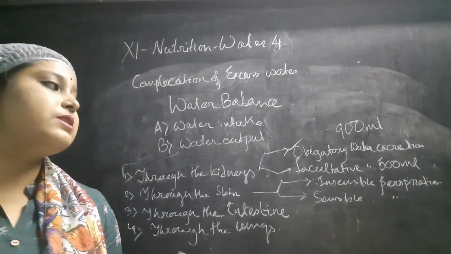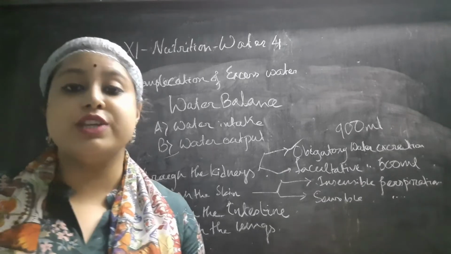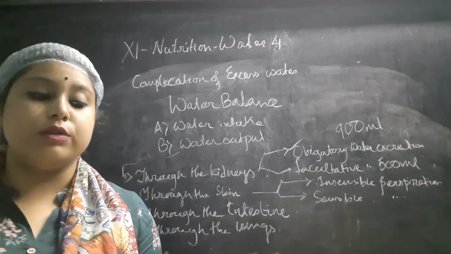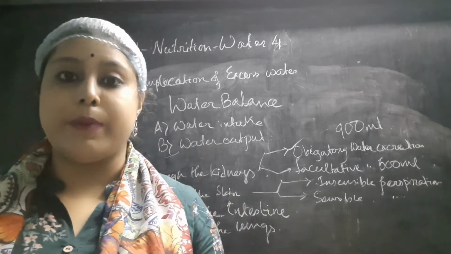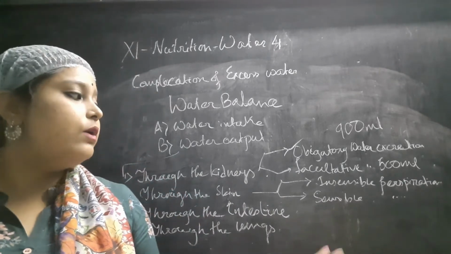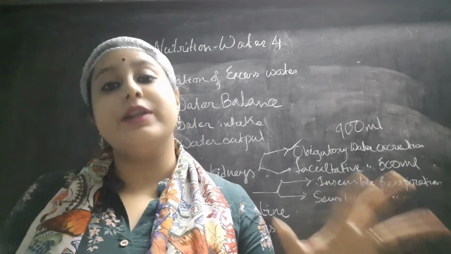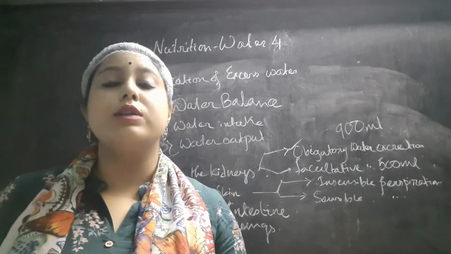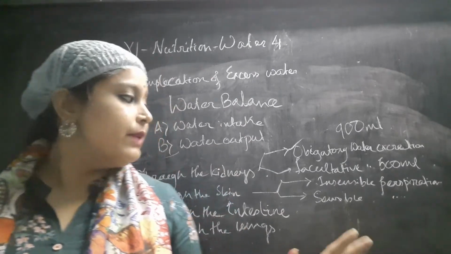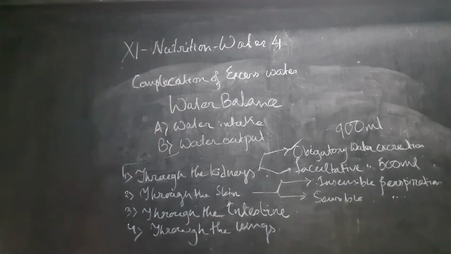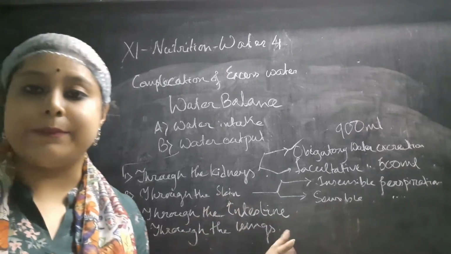Insensible perspiration is the perspiration that we don't notice, not according to our work capacity; it is normally going out. The sensible one is what we notice due to our work or the climate. So these are the two types of perspiration, or excreting water out through the skin.